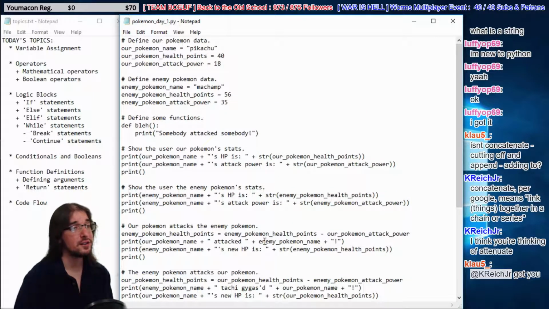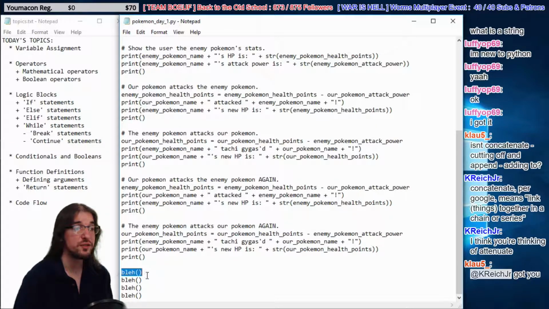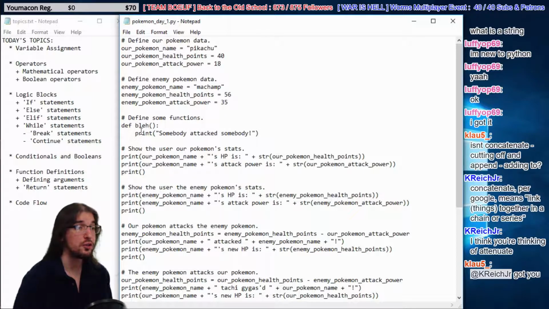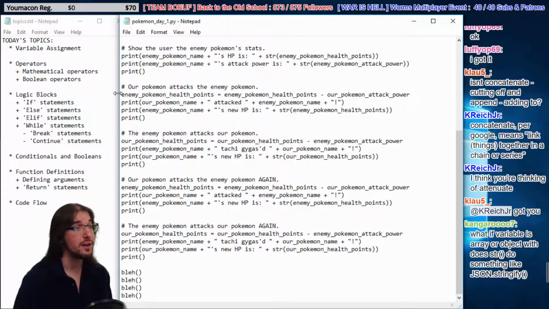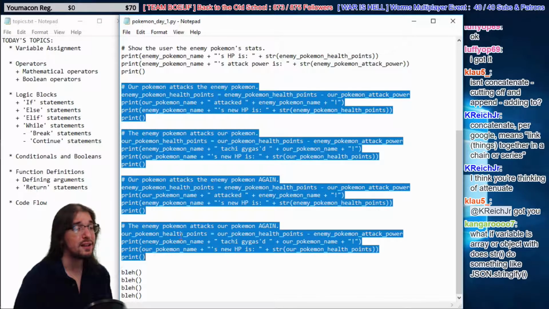But what we found here is that we can actually run the same code repeatedly by calling it as a function. Right here we have this function called 4 times in a row, and it runs the same code right here 4 times in a row. We only wrote the code once, right here, print somebody attack somebody, and then we ran it 4 times. That's kind of what we've got to do right here, right? Kind of reminds you of something. Why don't we take all this code, turn it into a function, then we can run it as many times as we want without having to rewrite it all the time.